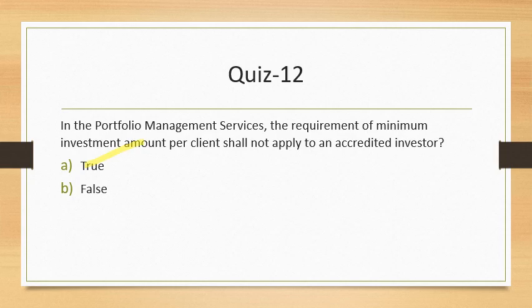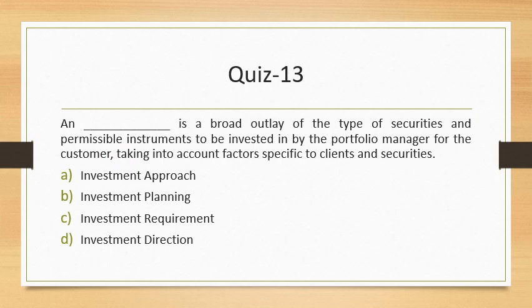Let us move to question 13, which is: an blank is a broad outline of the type of securities and permissible instruments to be invested by the portfolio manager for customers, taking into account factors specific to clients and securities. We will call this an investment approach, not investment planning, requirement or direction. This is an investment approach that the portfolio manager has to essentially follow.